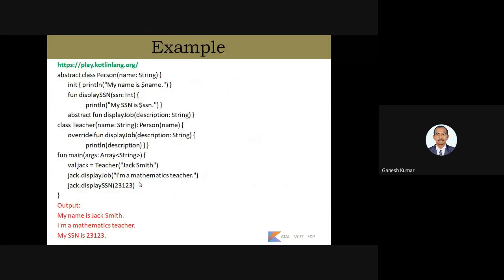So here, displaySSN has an integer parameter and displayJob has a string parameter, for passing the string variables and the integer variables as arguments to those functions.